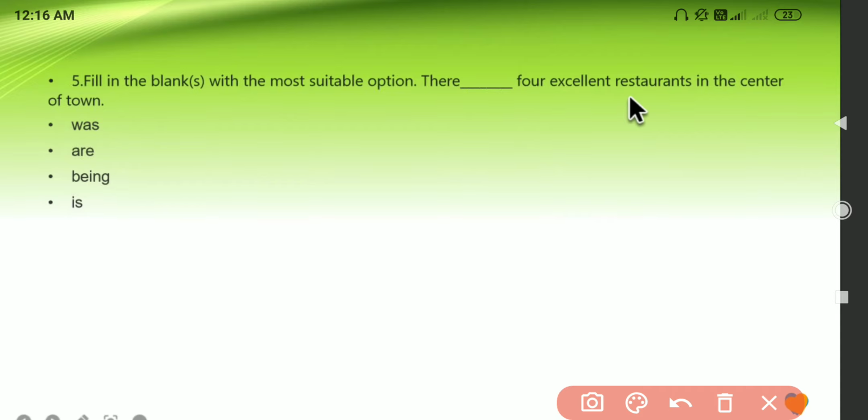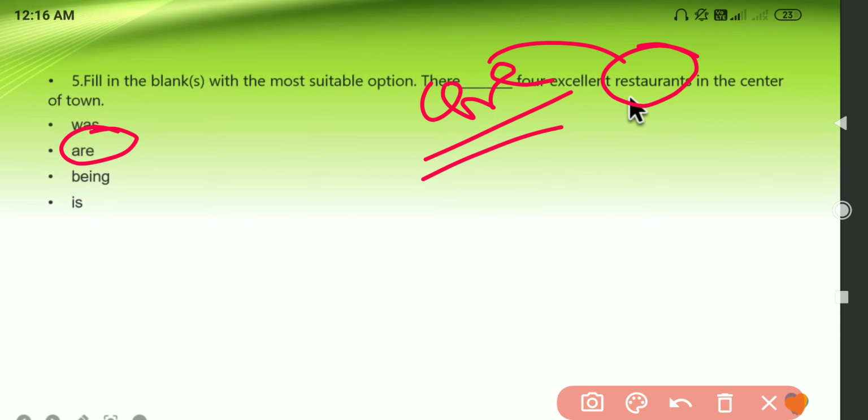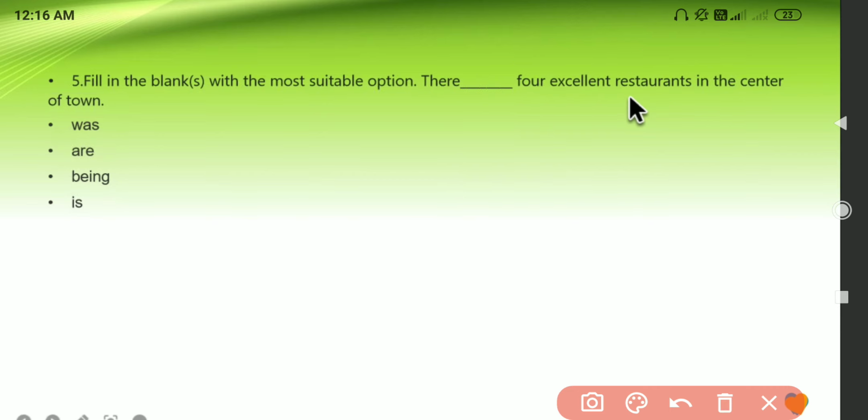That's it. So "there was four excellent," no, it is not good. "There are," okay, we'll see. "There being," no, not at all suiting. "There is four," no. "Is there" and restaurants is there. Okay, so if I write "is," it is in singular and the restaurants are plural, so not at all. This will not match, this will not match, and this will not match. Obviously the third option should match, because here I am having restaurants and it is in the plural form, so "are" is also in the plural form, so that's why "are" will be coming here. So there are four excellent restaurants in the center of town.